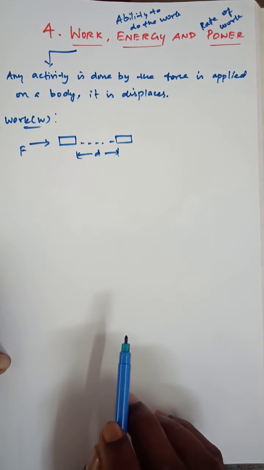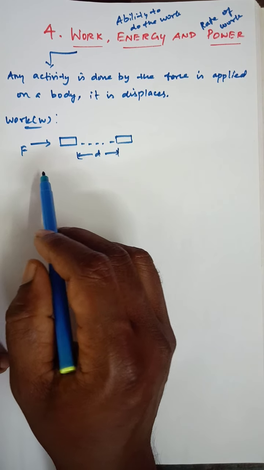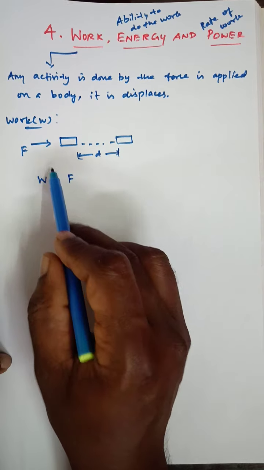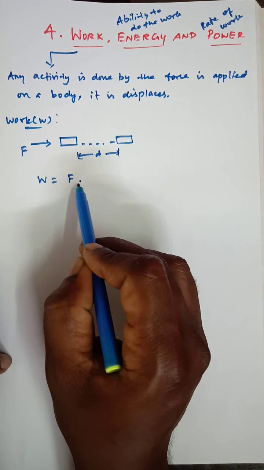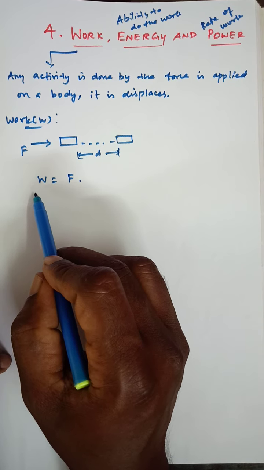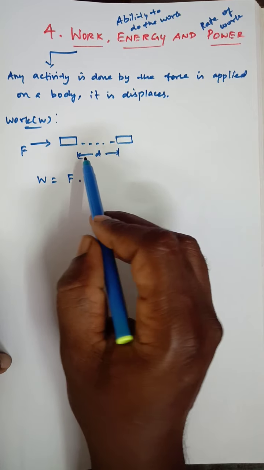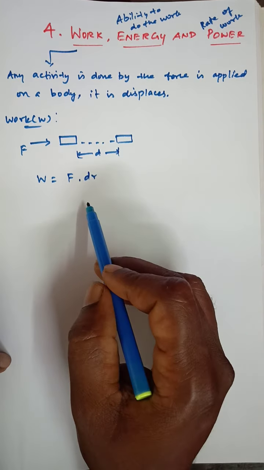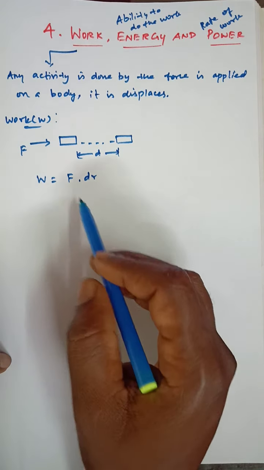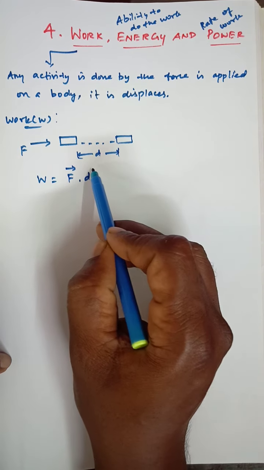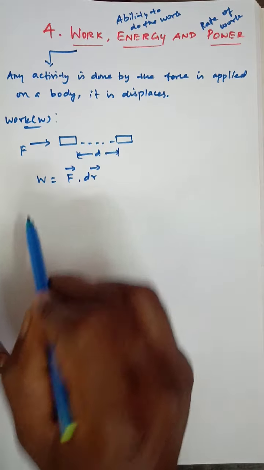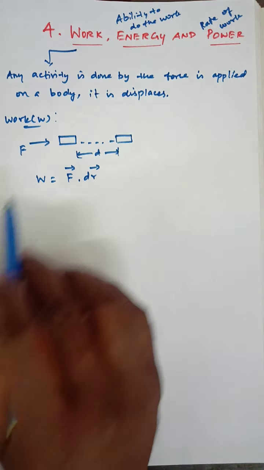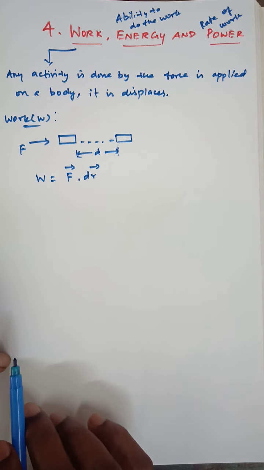Now we will write the formula for the work done. W is equal to the force acting on the object, that is F, dot, because W is a scalar product, dot the distance moved by the object, which we write as dr, with r as the position vector. F is a vector and dr is also a vector, but W is a scalar quantity. So the formula for work done is W equals F dot dr.